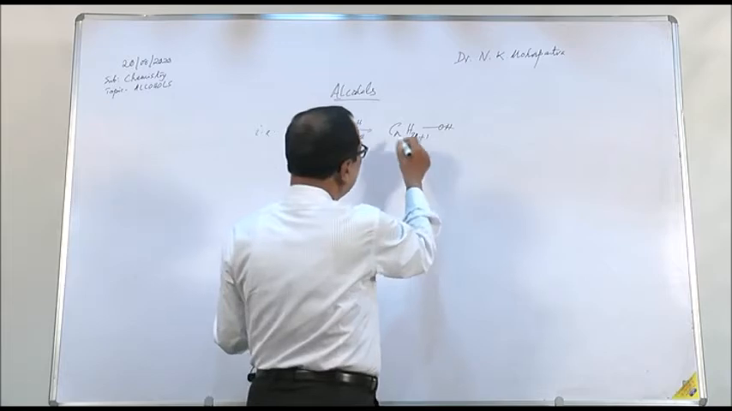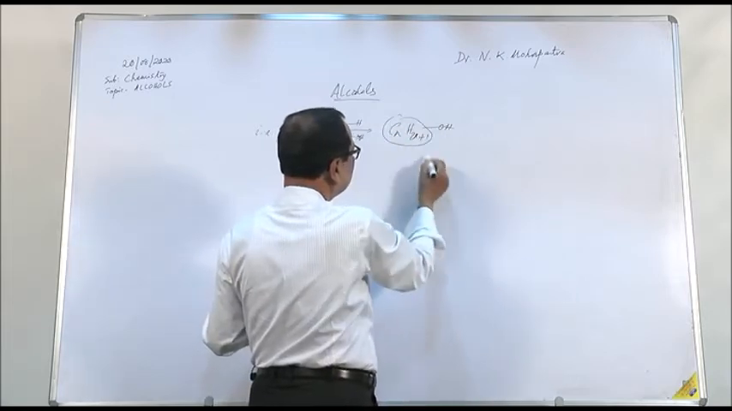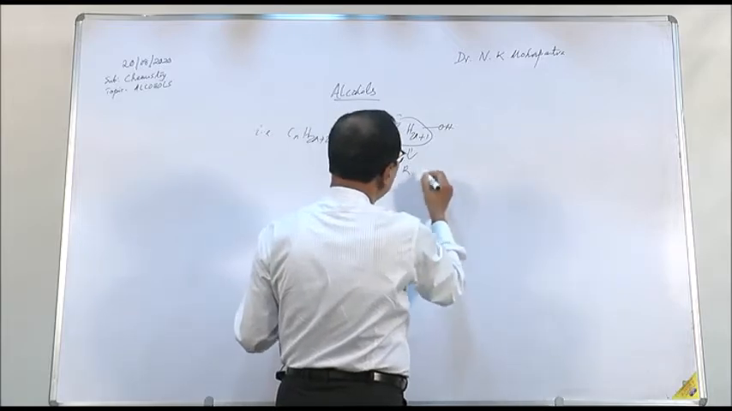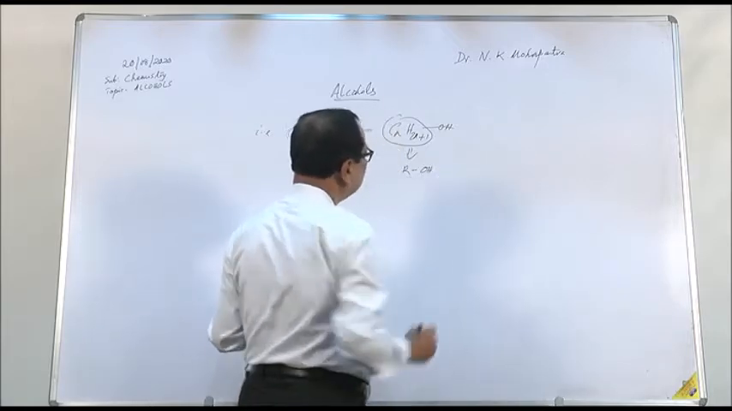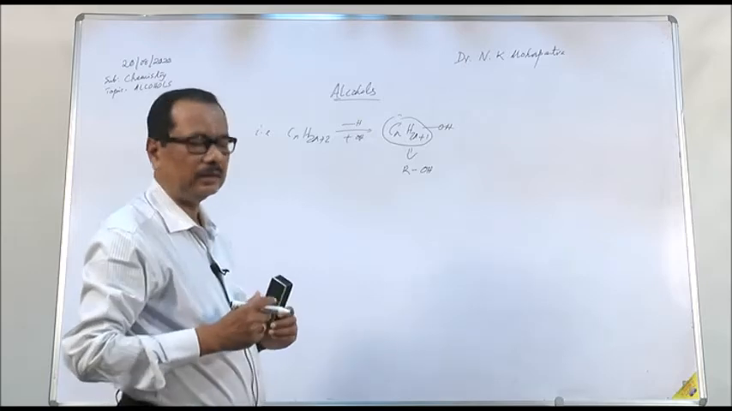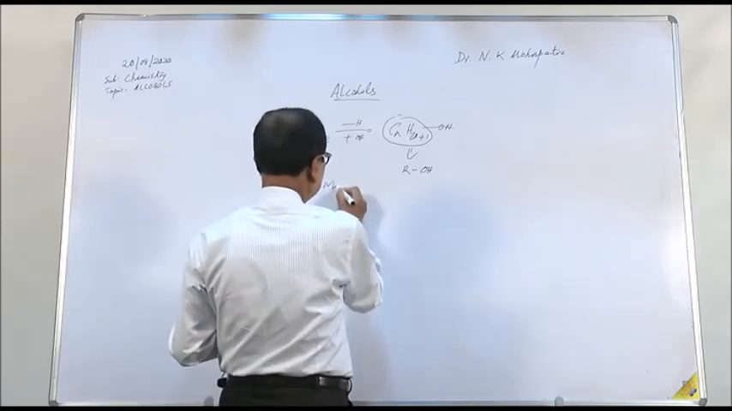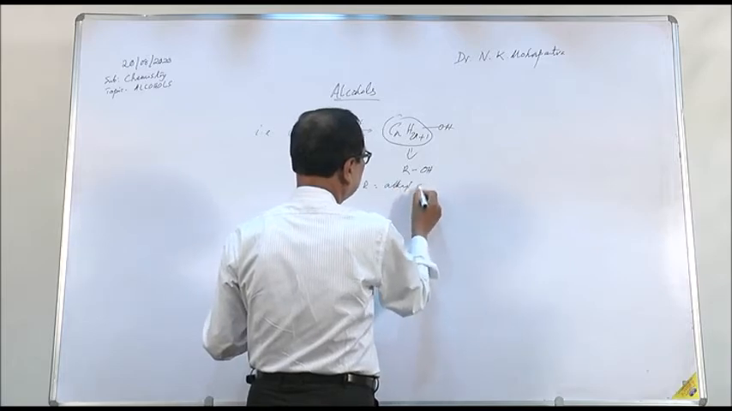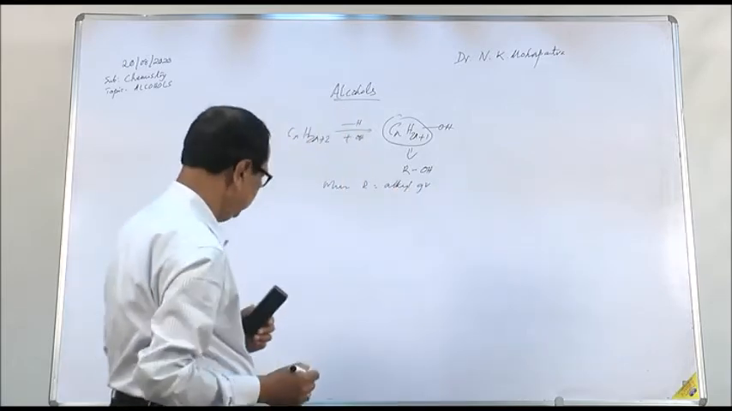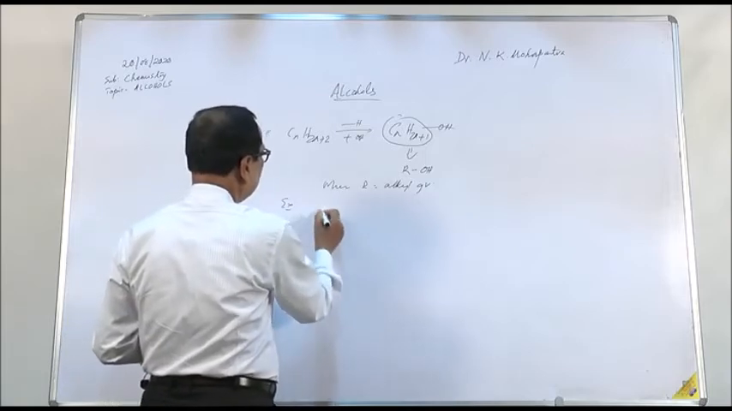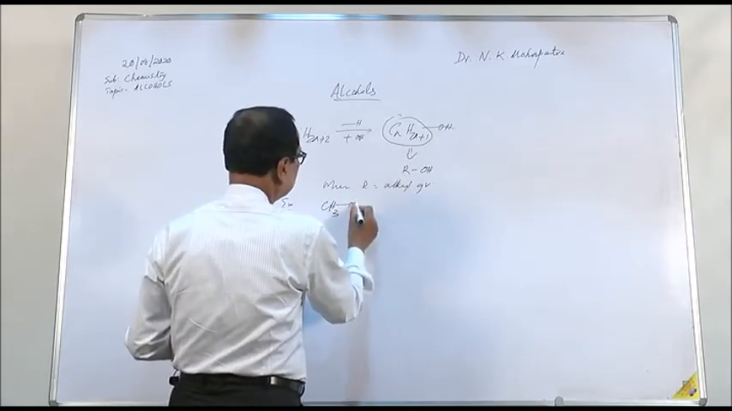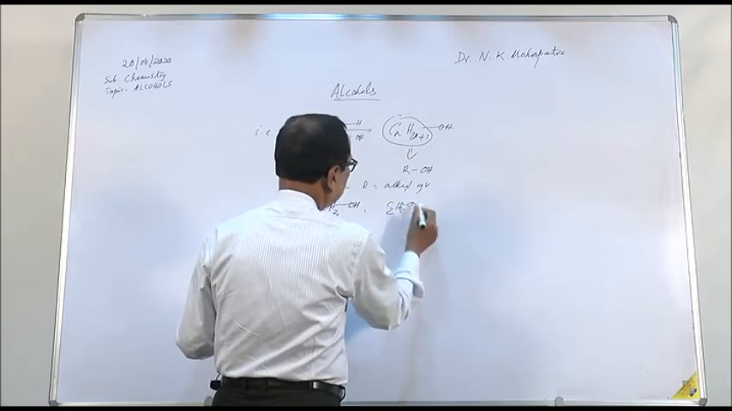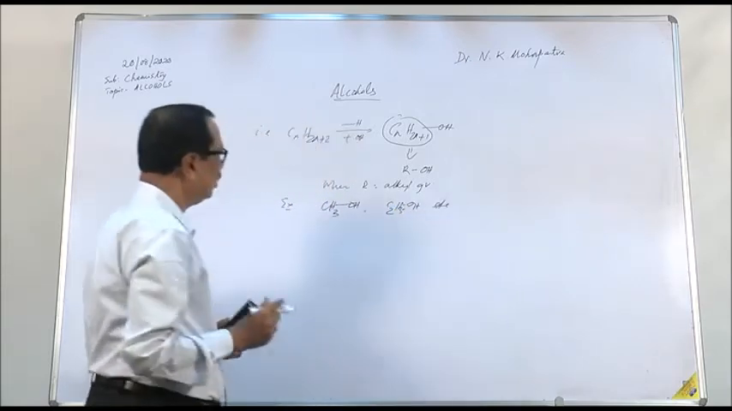This is alcohol, and this group is our R, alkyl group R. So it will be ROH. The general formula of alcohol is ROH, where R is an alkyl group. For example, you can say methyl alcohol CH3OH, C2H5OH, etc. So these are alcohols.